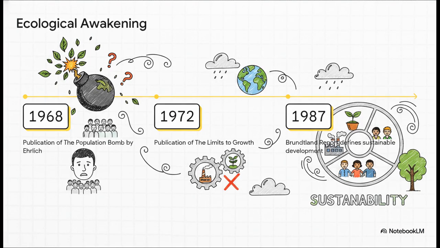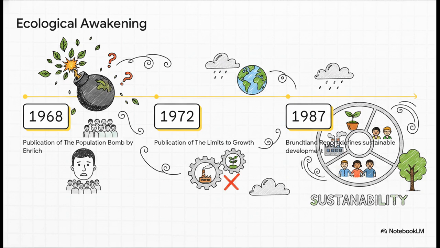Think about the post-World War II era. Back then, development was a simple equation. It just meant economic growth, pumping up the gross national product. But by the 1970s, as extreme poverty stubbornly stuck around right next to booming economic growth, people realized the definition had to expand. It had to include social equity and wealth redistribution.